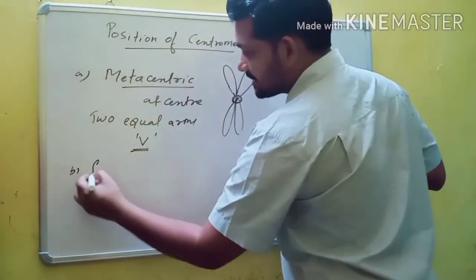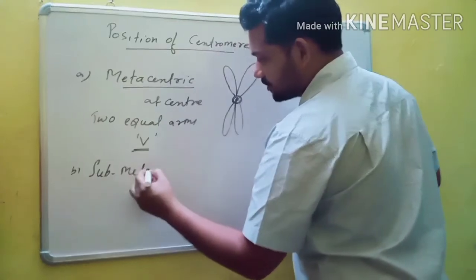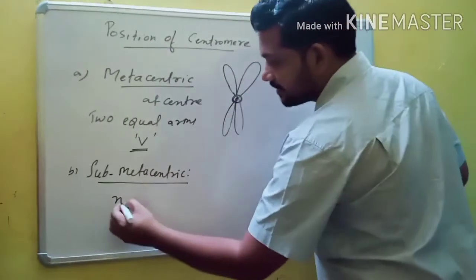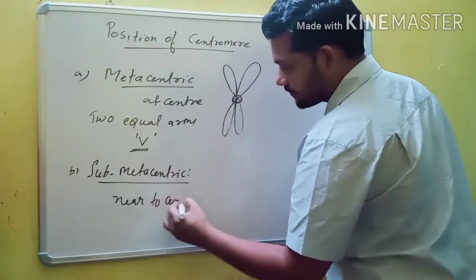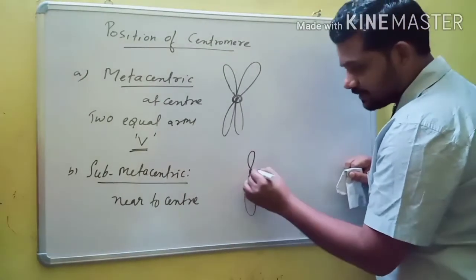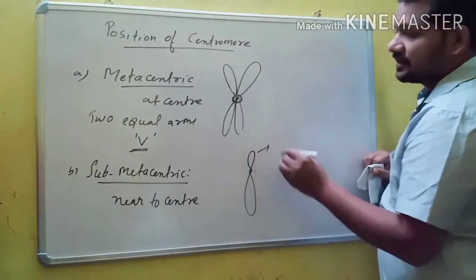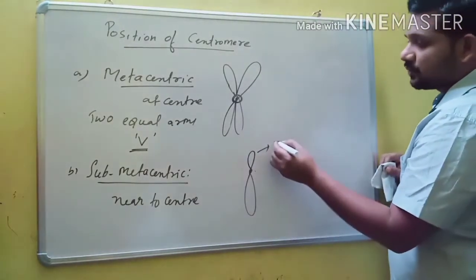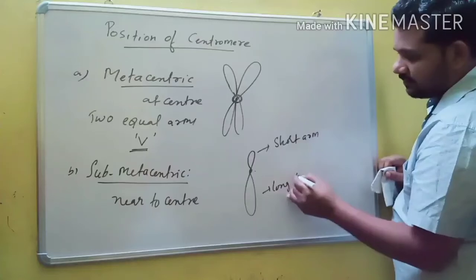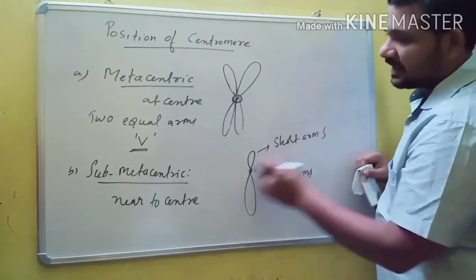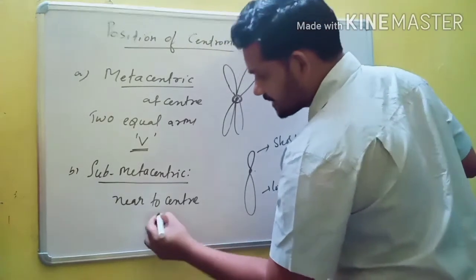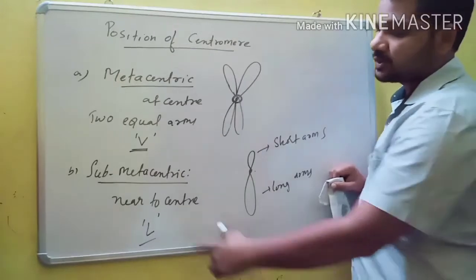And the second one is submetacentric chromosome. In a submetacentric chromosome, the centromere is nearer to the center. That's why a submetacentric chromosome has one short arm and another long arm. Unequal arms are present in a submetacentric chromosome, and the shape of the chromosome is L shape.